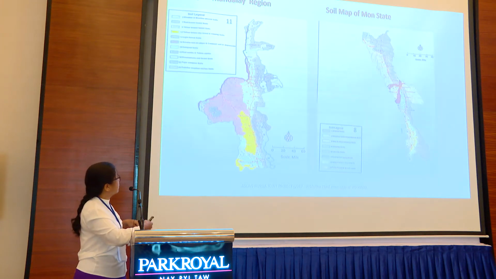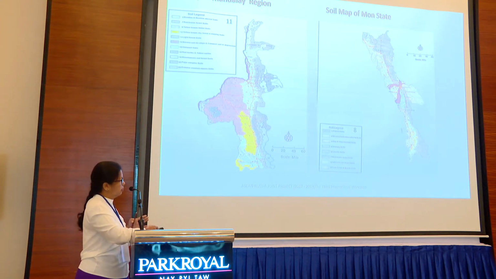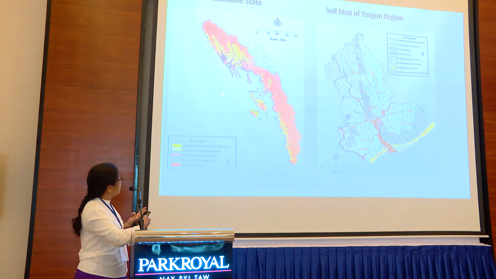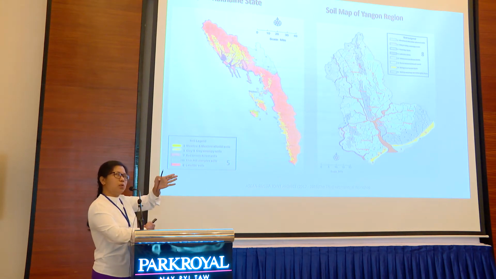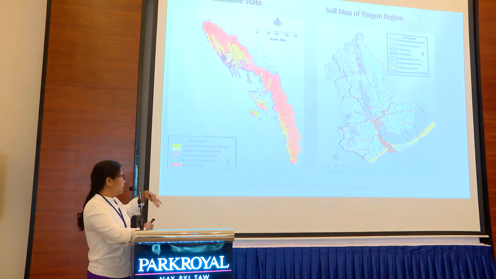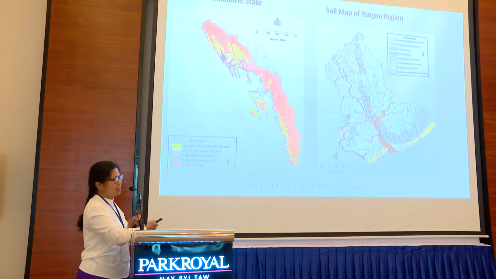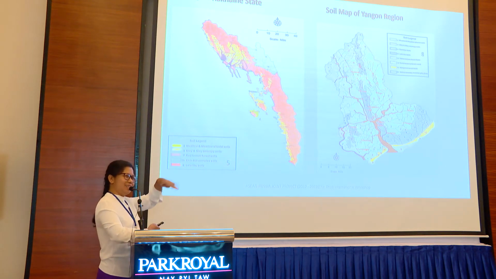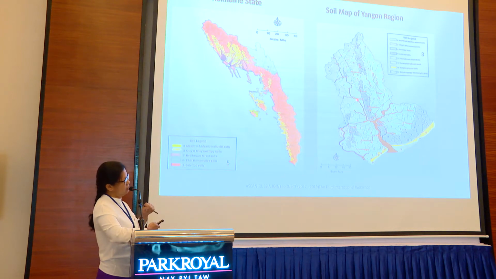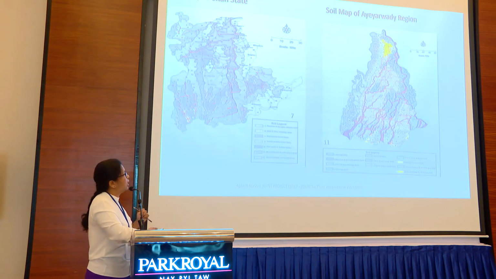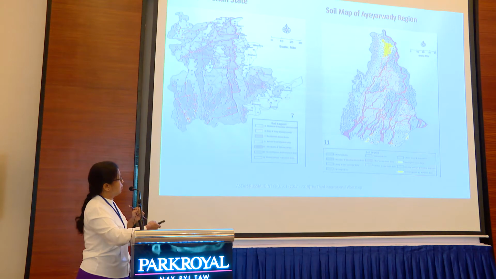Another one, you can see the Mandalay region and Mon State. Mandalay is the dry zone of Myanmar, with 11 soil types, and in Mon State you can see 8 soil types. This is Rakhine, the coastal area in the western part of Myanmar, with 5 kinds of soil types. And this is the Yangon region, the one you will visit, where you can find 8 kinds of soil types. And this is the Shan State soil type.